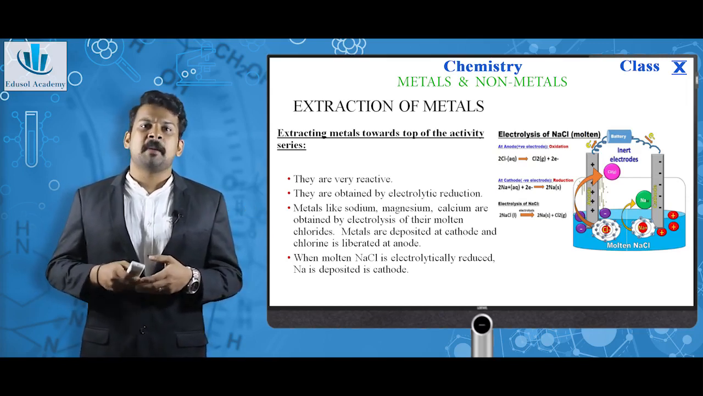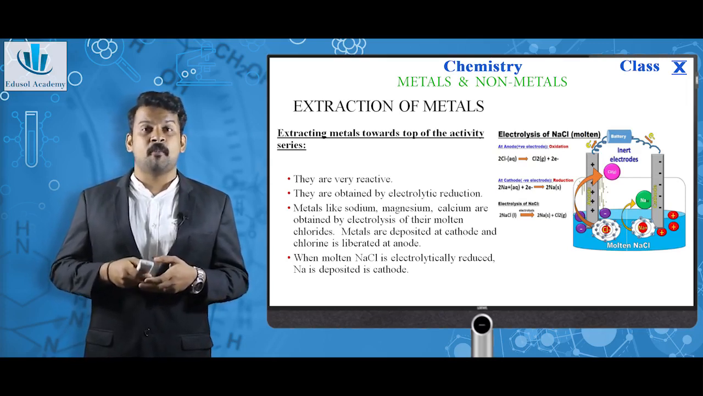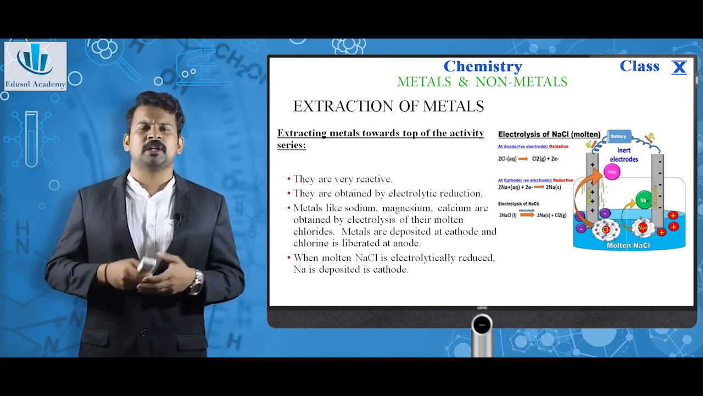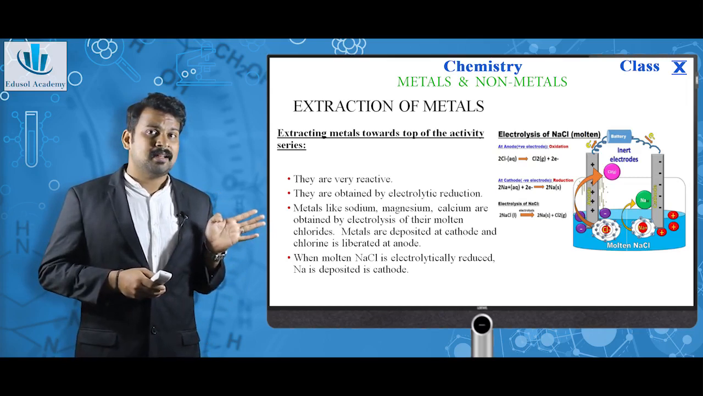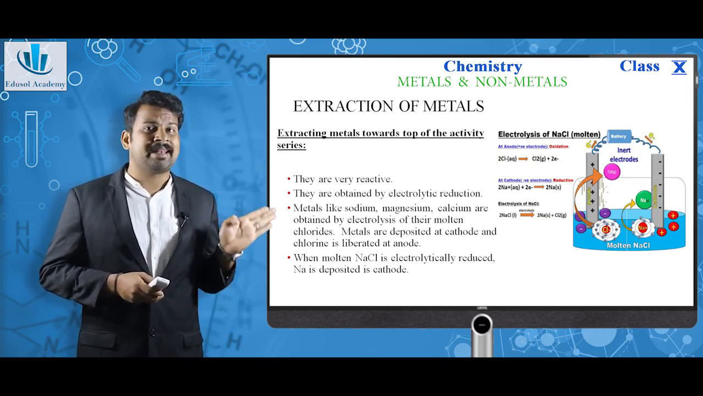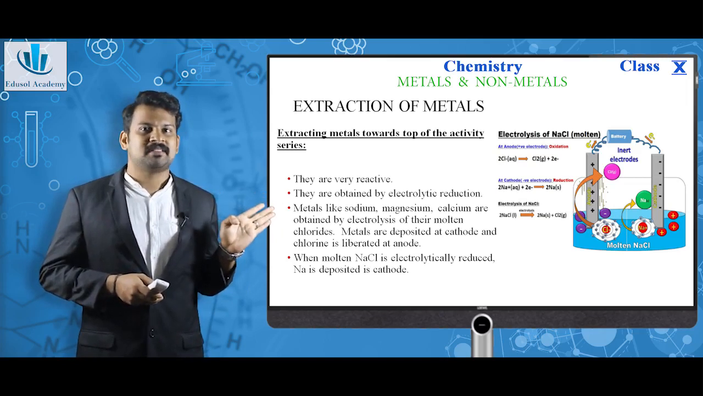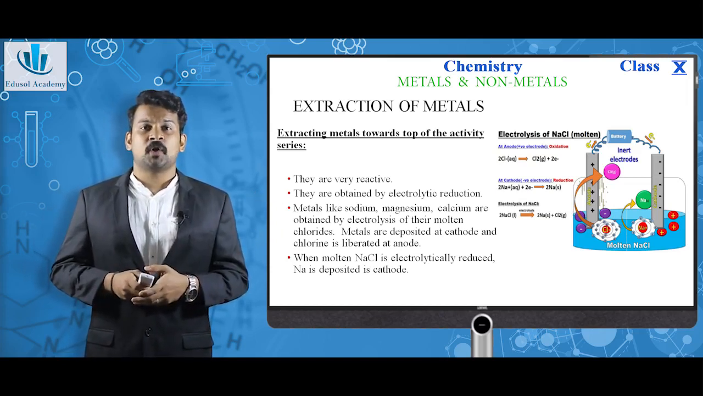Metals like sodium, magnesium, calcium are obtained by electrolysis of their molten chlorides. Metals are deposited at the cathode and chlorine is liberated at the anode. As you can see in the picture, this is an electrolysis of NaCl, molten sodium chloride. When this happens, sodium metal is deposited at the cathode and chlorine gas is liberated at the anode.